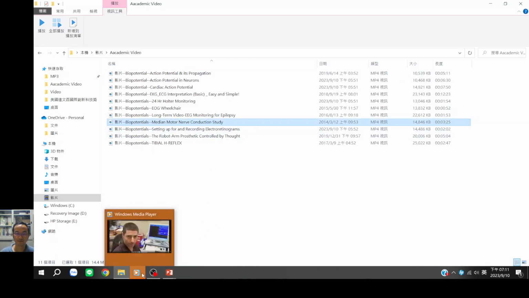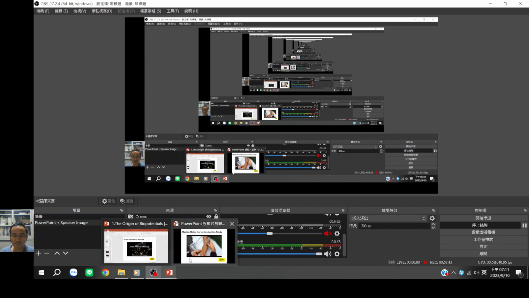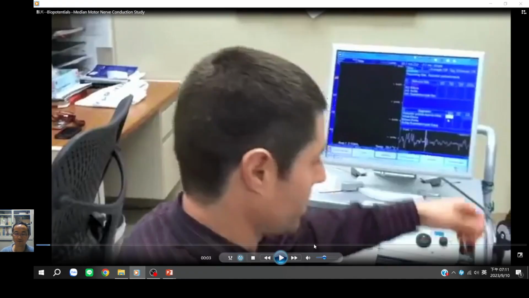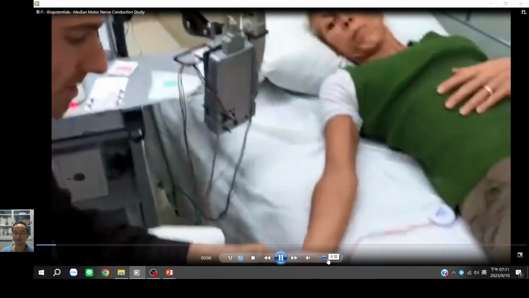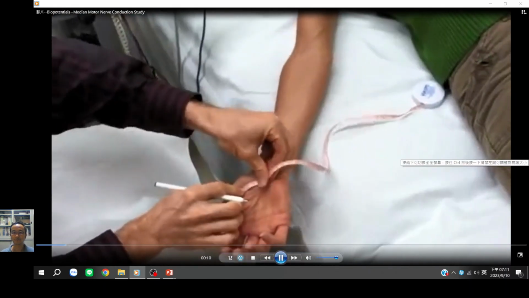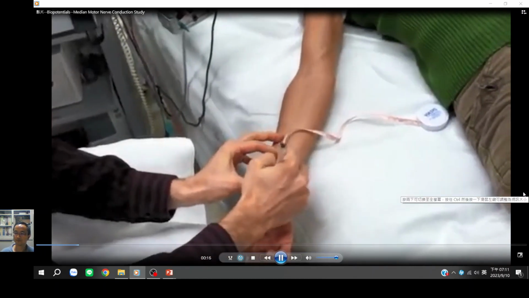Right median motor nerve conduction study. So let us have a look. What we're going to do is measure 8 centimeters from the APB muscle. So I'm going to make a mark right in the center of the muscle. I'm going to go through the course of the nerve, through the carpal tunnel, to 8 centimeters. Make a little mark right there by the 8.